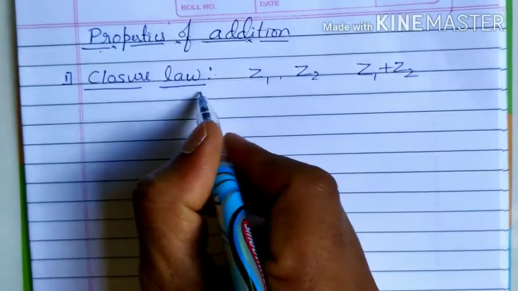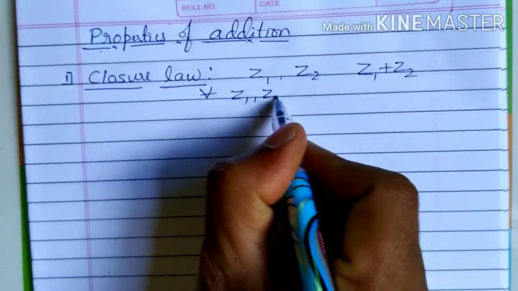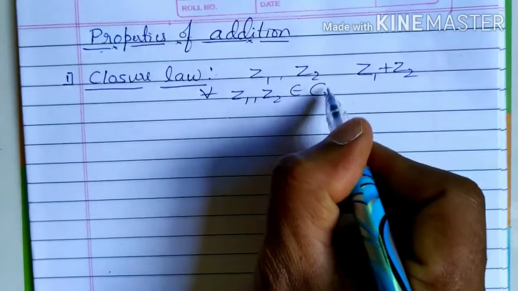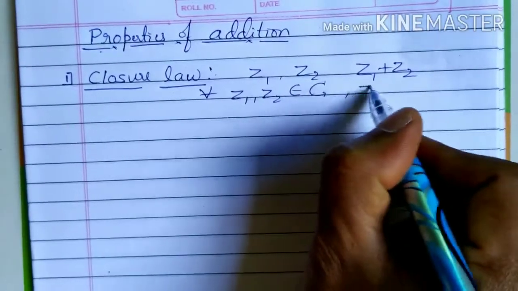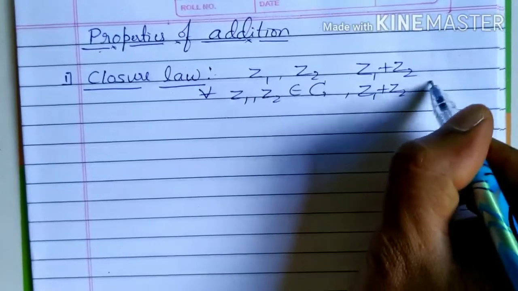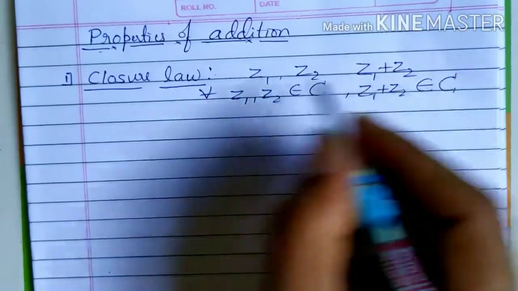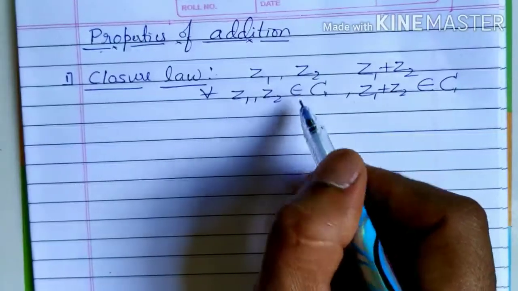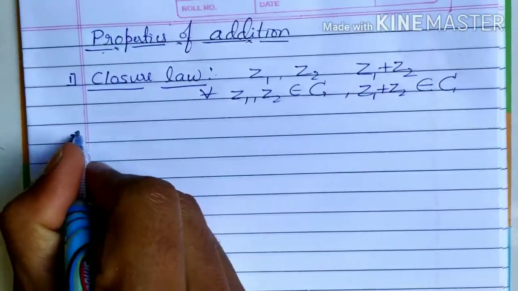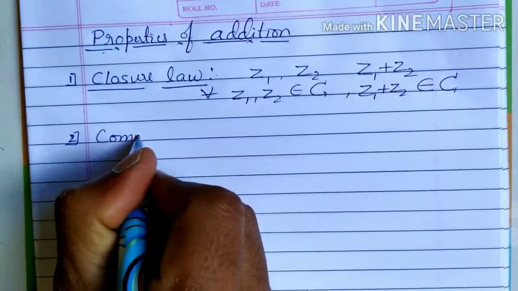So what we can write is, for all z1, z2 belongs to C, the set of complex numbers, z1 plus z2 also belongs to the set of complex numbers. So that is about closure law. The second one, commutative law.